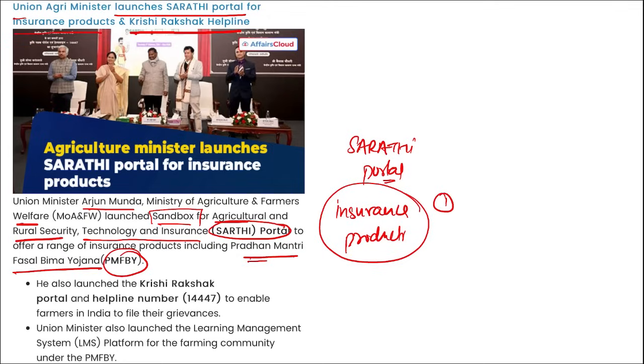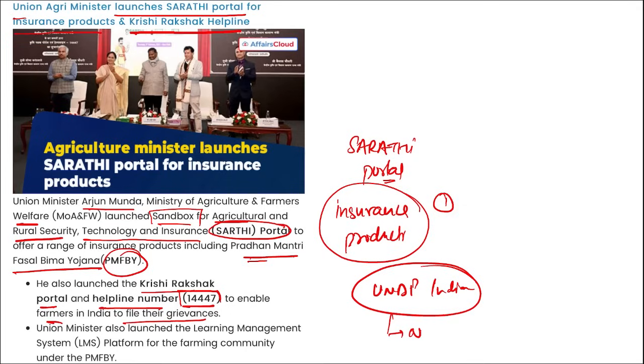Second thing, remember, Arjun Munda also launched Krishi Rakshak portal and helpline number, that is 14447, and this will enable the farmers to file their grievances here, right? They will be getting multiple informations here. Correct? Take a note of this. Then Sarathi was launched in collaboration with UNDP India. UNDP is your United Nations Development Program. Headquarter of UNDP is in New York, USA.